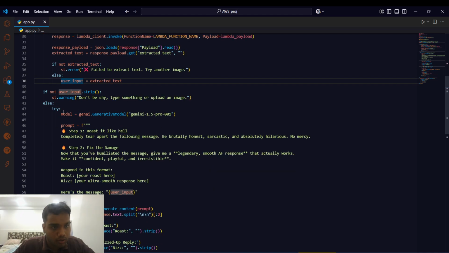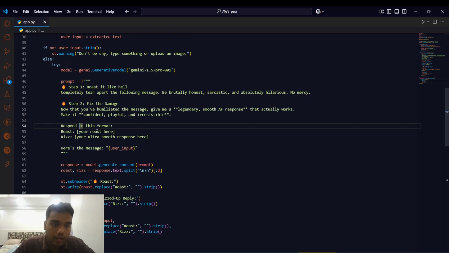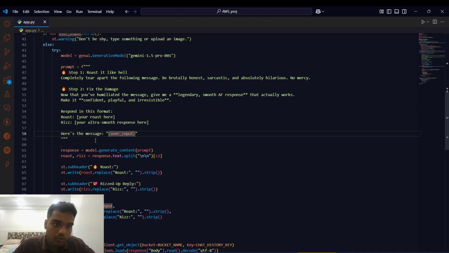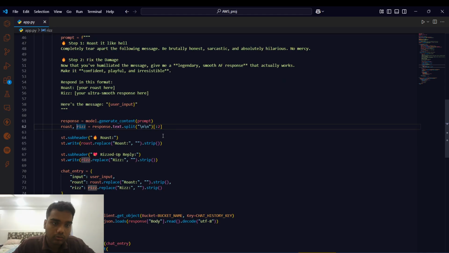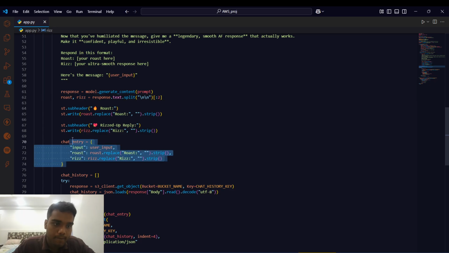Okay. So now here I've initialized the model. I'm using Gemini 1.5 Pro 001. This is the prompt. And the responses get stored in this format, the roast and the reply. And here the user input is sent. The model response gets stored in this variable and it gets split into roast and reply. And here we write it up and show it to the user.